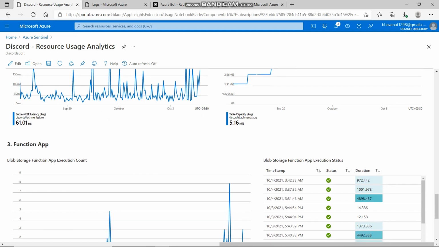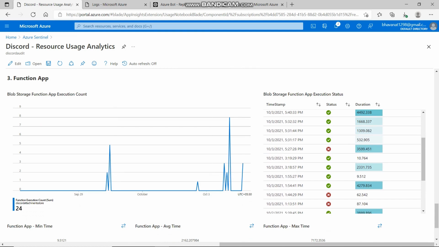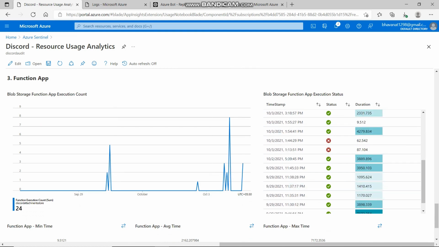Through the plots here, we can monitor the execution trend of the function, the status of the function, and also the time taken to execute.